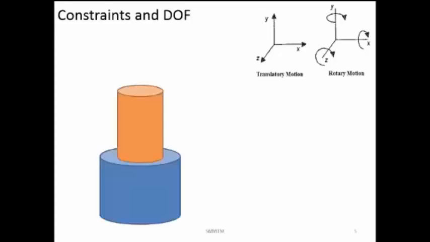So if you take the first one here, the left one, you are having one cylinder inside which you are having another cylinder. Now how many types of motion can this particular object have? The smaller cylinder can move along the y-axis up and down, and also it can rotate about the y-axis. It is having 2 degrees of freedom. Now whenever we say a joint in a mechatronic system, it should have only 1 degree of freedom that will correspond to one of the components of the motion. So only then we will be able to control it. So now it is having 2 degrees of freedom, so it may not be very useful for us.